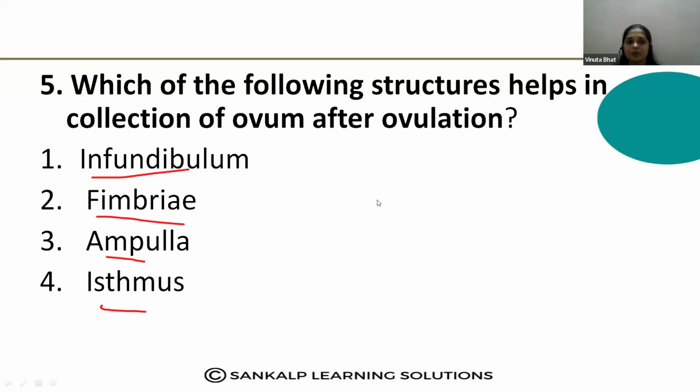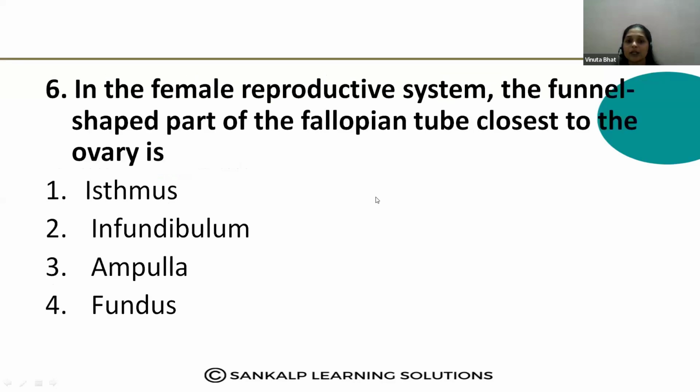See the sixth question. In the female reproductive system, the funnel-shaped part of the fallopian tube closest to the ovary is? Which one? What is the funnel-shaped structure which is closest to the ovary? Ovary ge hatra iruvanta funnel-shaped structure yavudu? What is it?